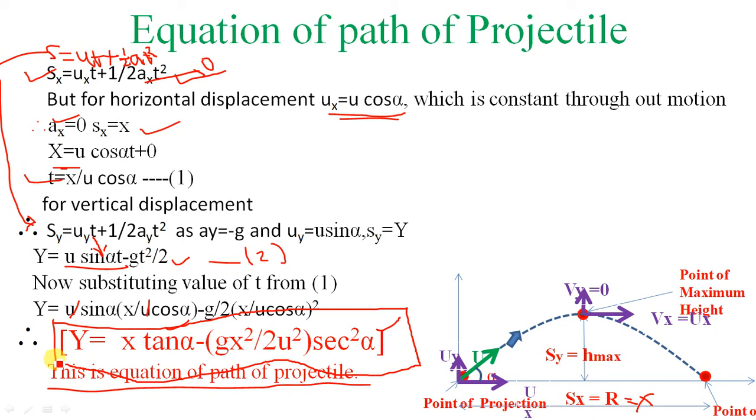Many times this derivation may be asked in an examination: prove the path of projectile, or derive the equation for the path of projectile. Just use only one equation, s is equal to ut plus 1 half at square, first in the x direction, then in the y direction. Substitute the value of t in the y direction and rearrange the terms. You will get the required path of projectile. This equation is parabolic in nature. Therefore, the path traced by a projectile is always parabolic.